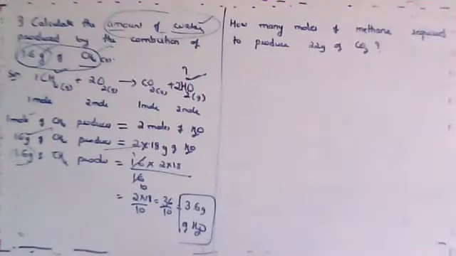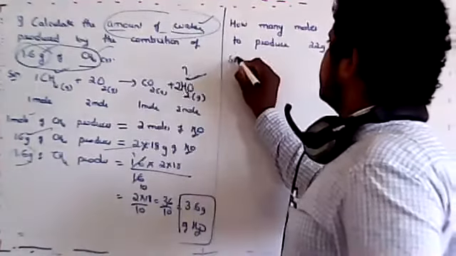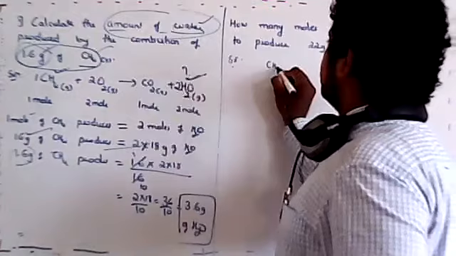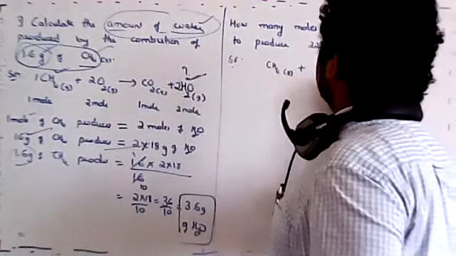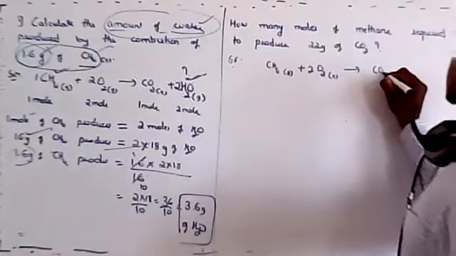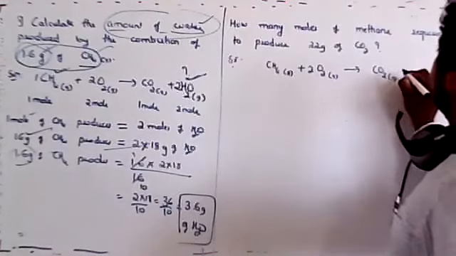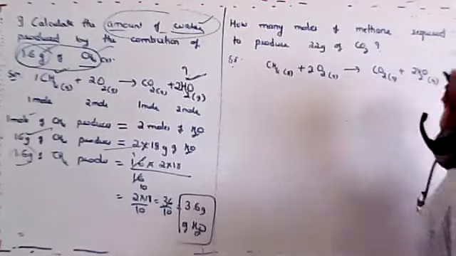Then I'll explain. Meanwhile, I'll write the same equation. So write as solution: CH4 gas when it reacts with 2 moles of oxygen gas produces carbon dioxide gas plus 2 moles of H2O gas.